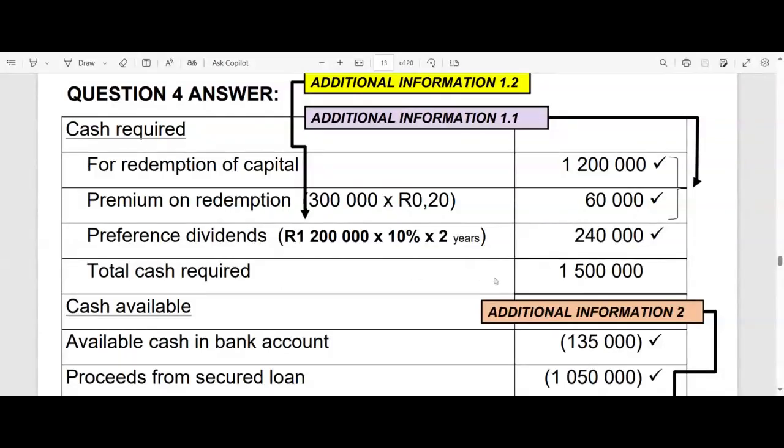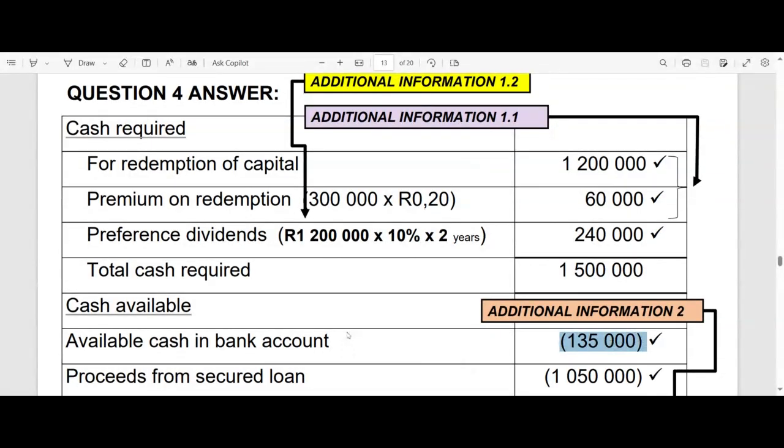So the total cash that we need to be able to complete this redemption is 1.5 million, right? That's a good place to be. Now we at least know what we need. Now it's simply a matter of seeing, do we have enough? And if not, then it becomes a little bit more complicated. How am I going to get enough? So how much do we have already that we made available to use for the redemption? We saw that earlier, 135,000 rands, right?